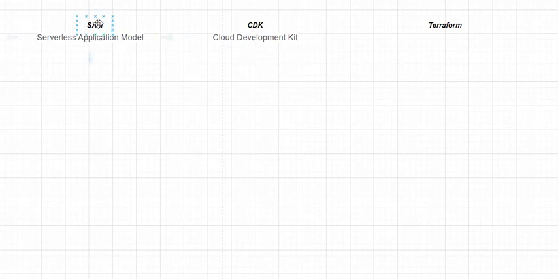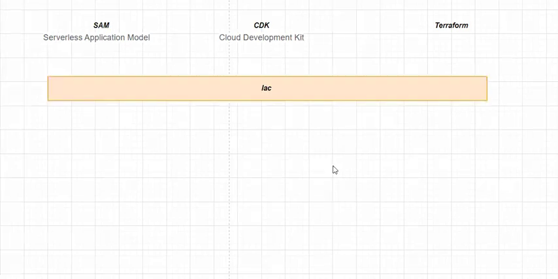Either you will learn SAM or CDK or Terraform. The primary need of these is in order to create your infrastructure in cloud. To create your infrastructure in cloud, you need to learn these. So that's the very simple answer. You can create your whole infrastructure in the form of code, IAC. This is infrastructure as code. IAC represents infrastructure as code.